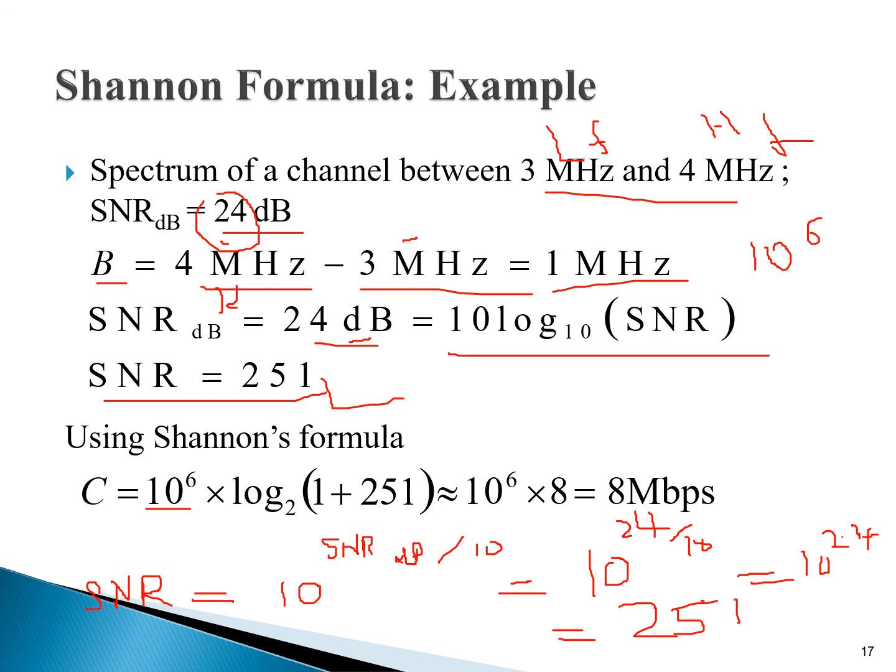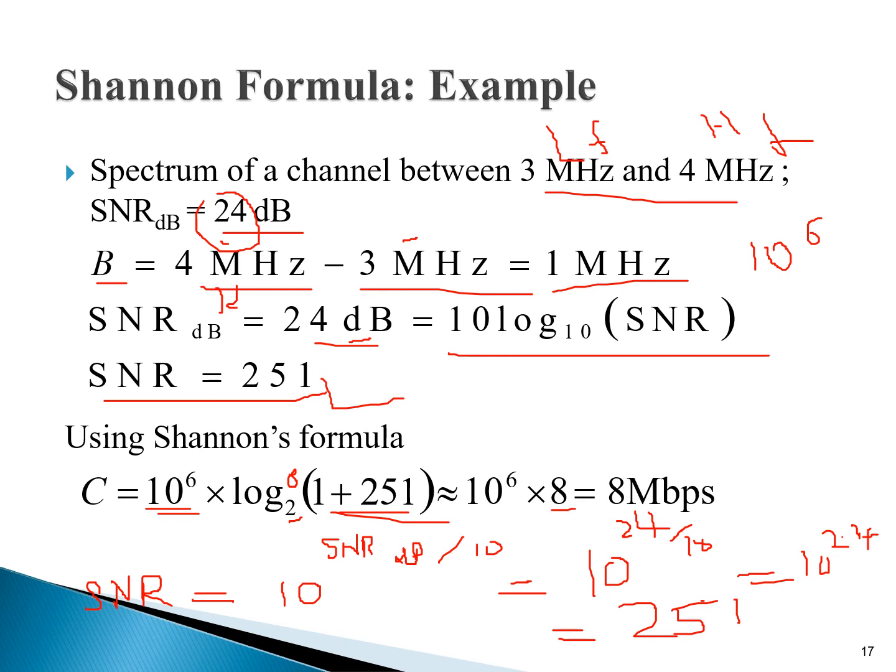So this is the bandwidth, this is the 1 plus SNR value, and what is the answer of log base 2 of this? This is 252, and 2 की power let's suppose अगर 8 होगी, then you will get the answer of this.